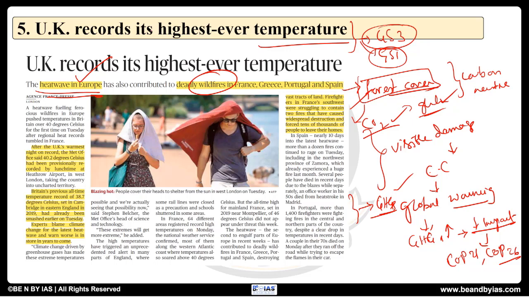Okay, so we can use this information. Say, this is the first time UK has recorded highest ever temperature. So this indicates that extreme events or extreme weather conditions are happening, and they are going to further increase because of the global warming. So this can be used in order to indicate the impact or the implications of the global warming.